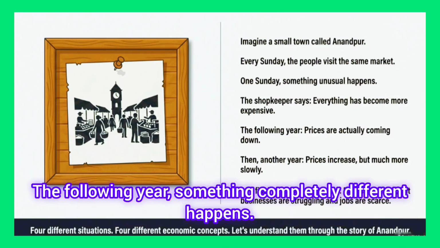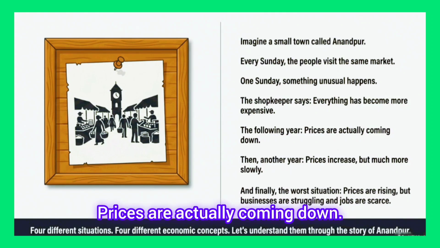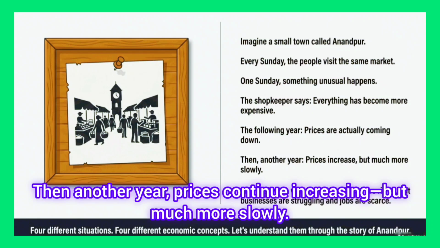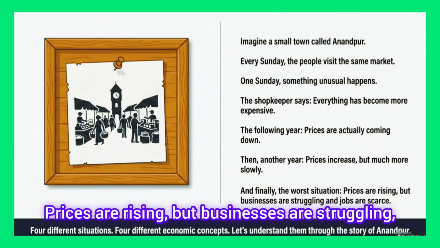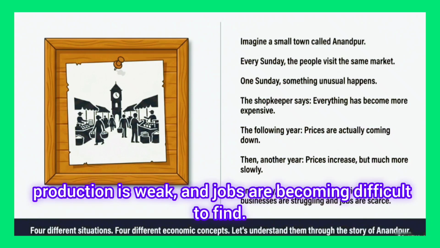The following year, something completely different happens. The shopkeeper says, prices are actually coming down. Then another year, prices continue increasing, but much more slowly. And finally, the town faces its worst situation. Prices are rising, but businesses are struggling. Production is weak, and jobs are becoming difficult to find.